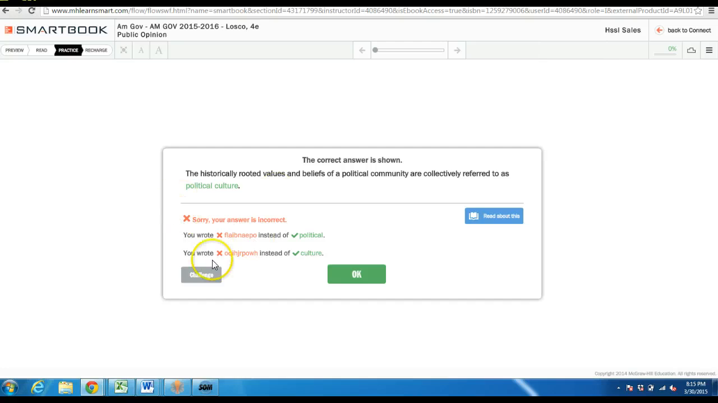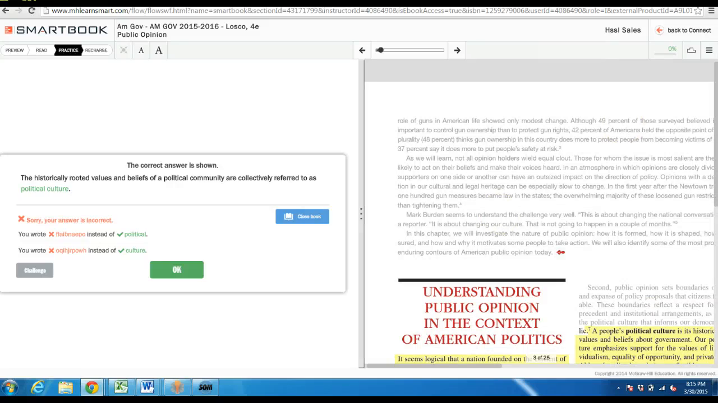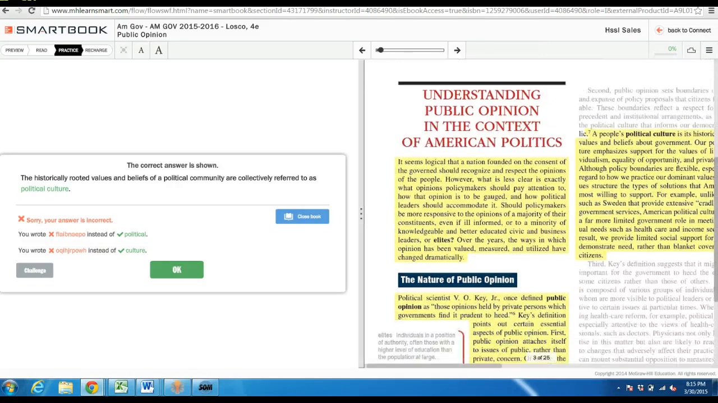Nope, and it tells me the right answer. I can also click read about this at any time, and it's going to pull up the general area of the text that this was. So I can say, okay, they're probably talking about political culture here. So let me read about political culture, so that when this concept comes back to me, I'll know what to say.